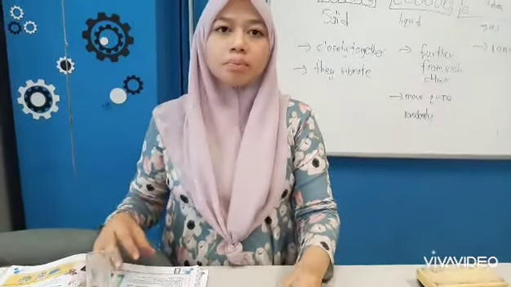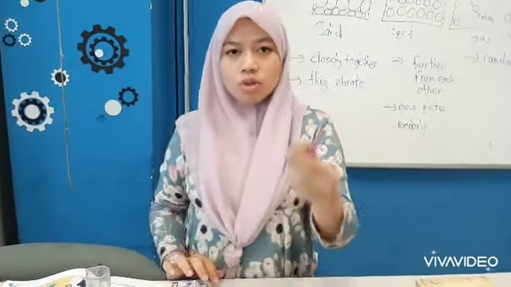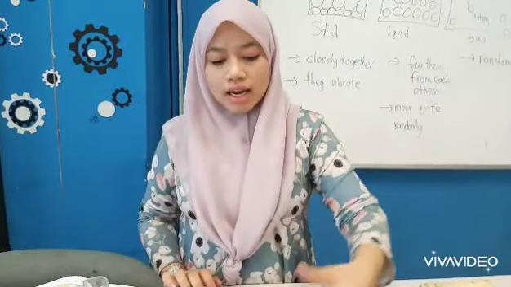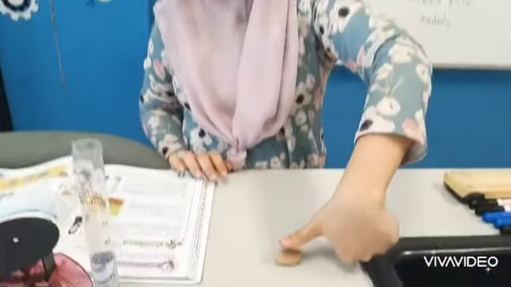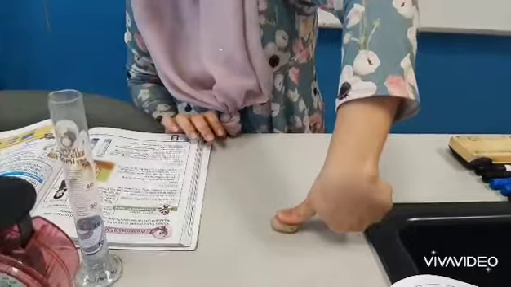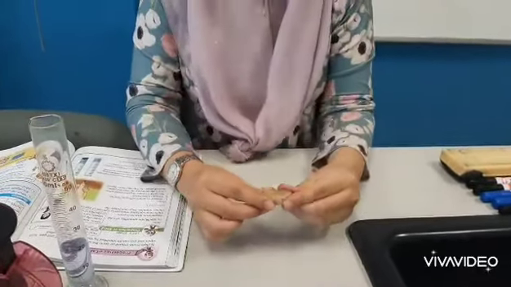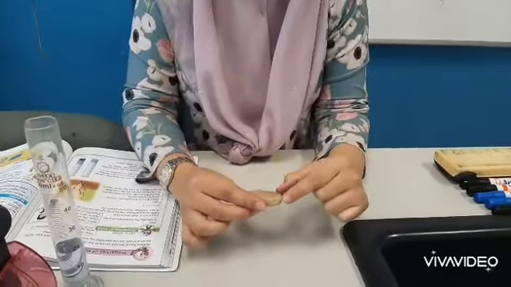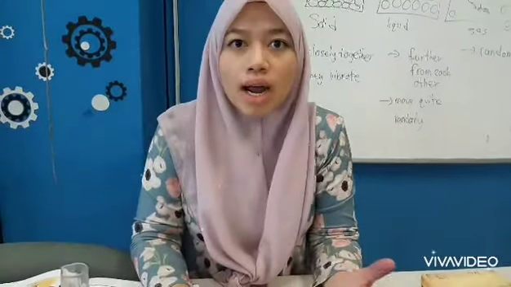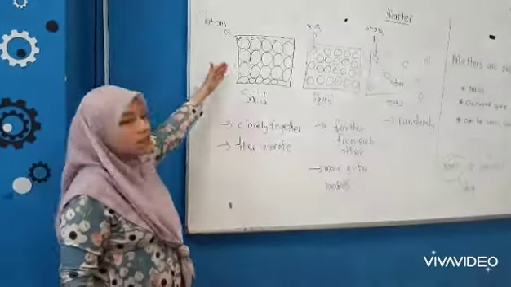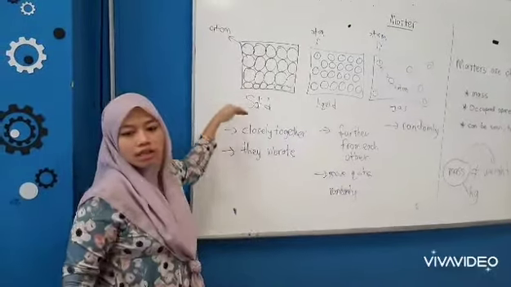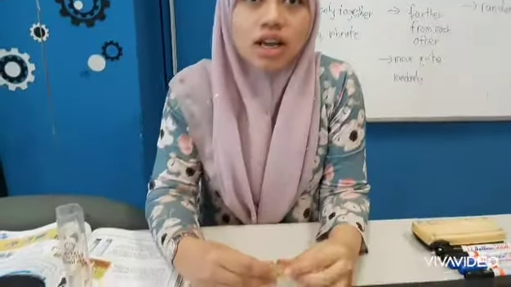I use my thumb to press the stone. I can press, but the shape of the stone will not change, because the atoms in a solid are closely together. That's why this stone is hard.